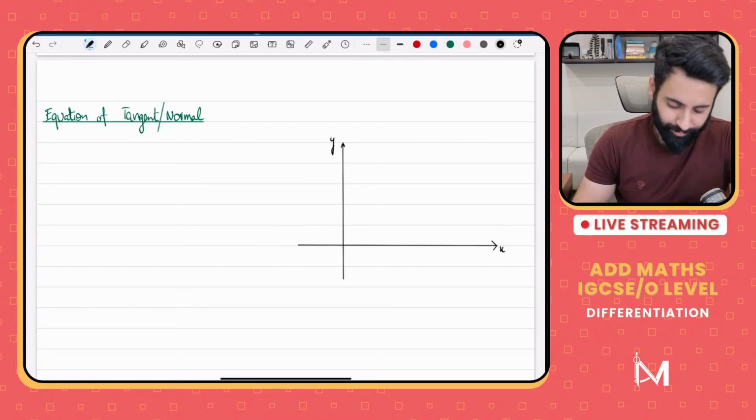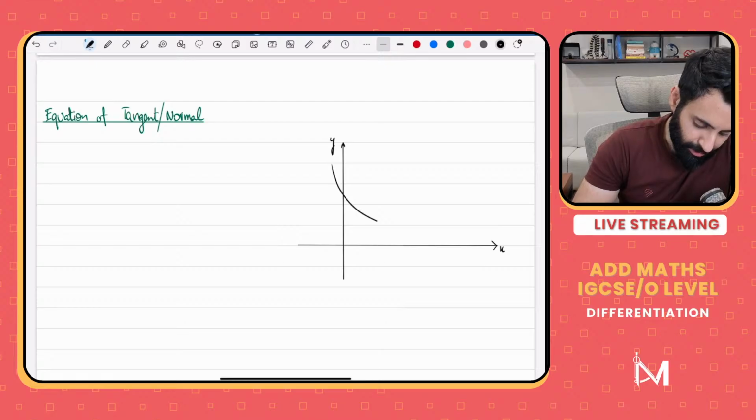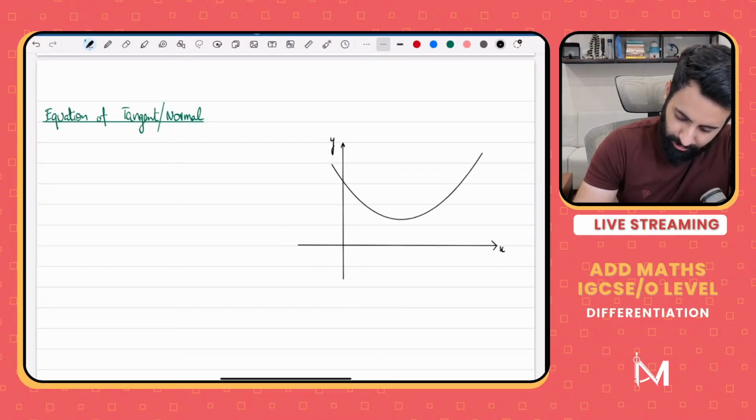Okay, so equation of tangent / normal. Now it's important to understand theory as well.